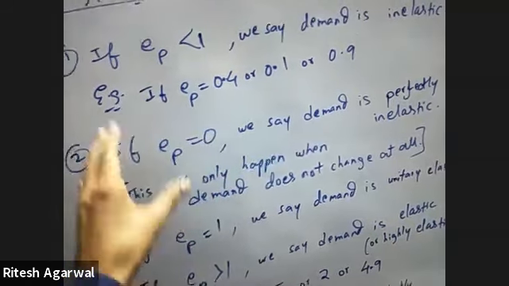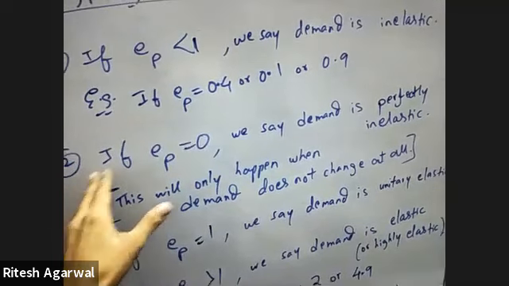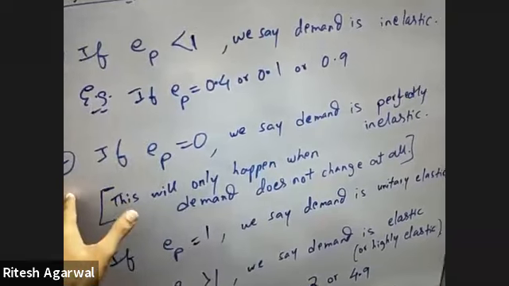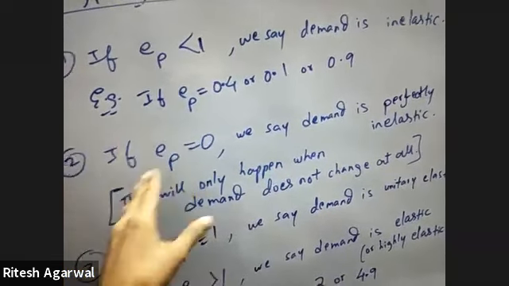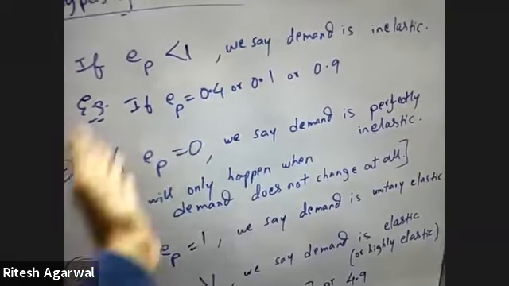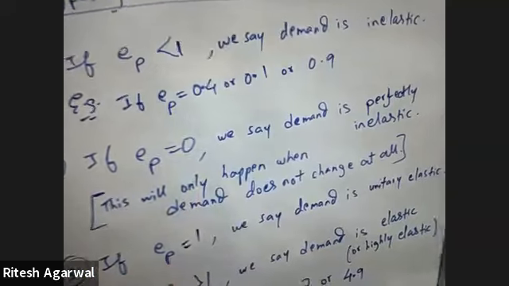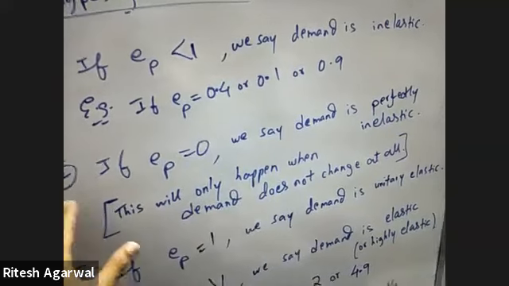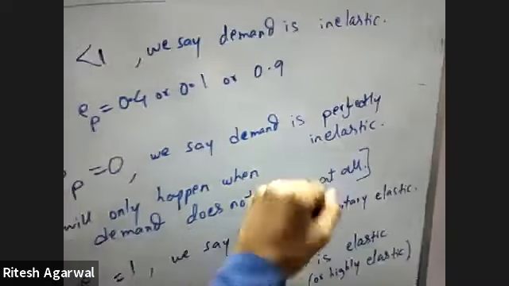So if a society is consuming 1000 units of coffee at rupees 6 and the society continues to consume 1000 units of coffee if its price becomes rupees 7 or rupees 5, which means that demand does not change at all, then we say that there is perfectly inelastic demand for coffee.